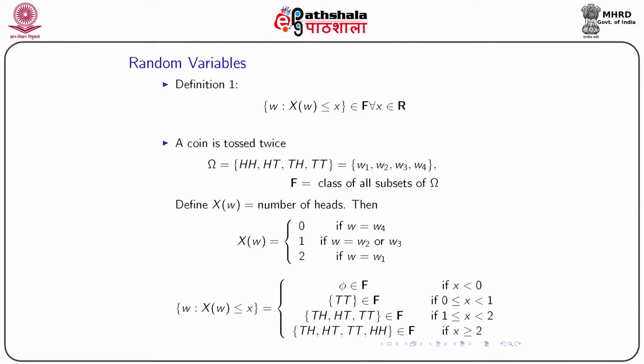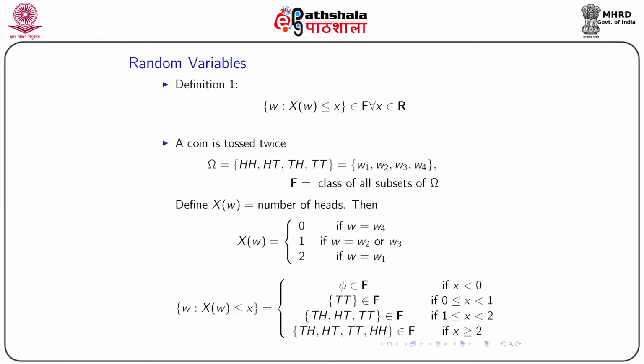We'll say that X is said to be a random variable if the set {omega : X(omega) ≤ x} belongs to the sigma field script F for all x belonging to the real line. So this is basically a real valued function. If for every x this set belongs to the sigma field, that is script F, for all possible values of x belonging to the real line, then X is said to be a random variable.